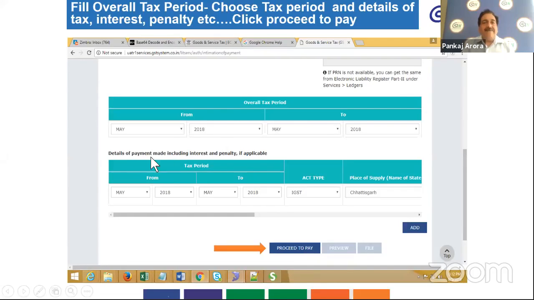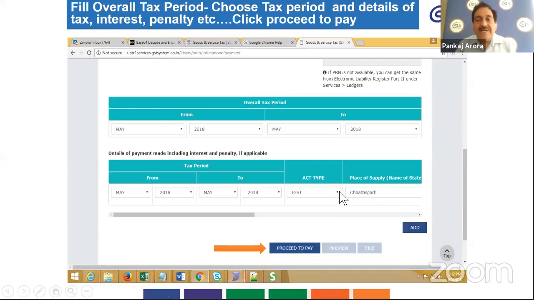And details of payment made during, including interest or penalty if applicable. Here I have to select the tax period from and to from the drop down list provided. And now I have to select the act type, to which act I am depositing such amount, whether it pertains to IGST or CGST or SGST or cess. Whatever it pertains to, I will select it.